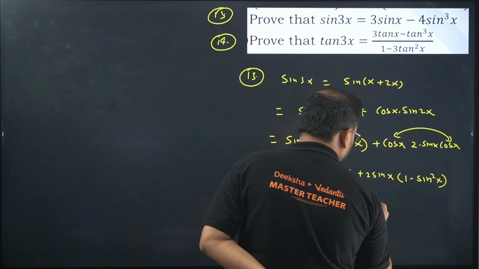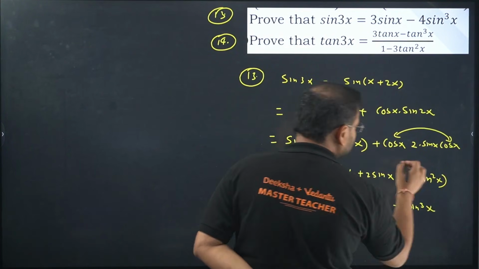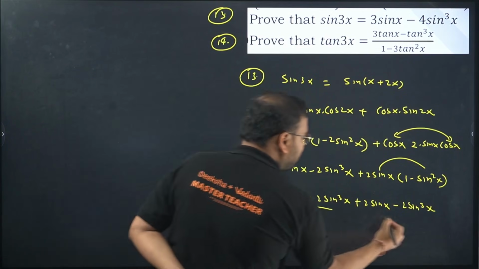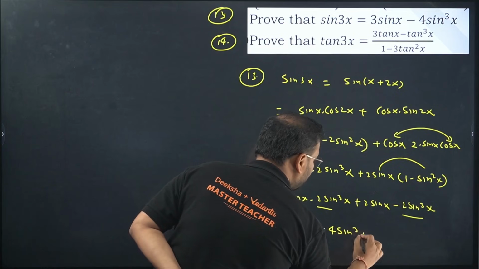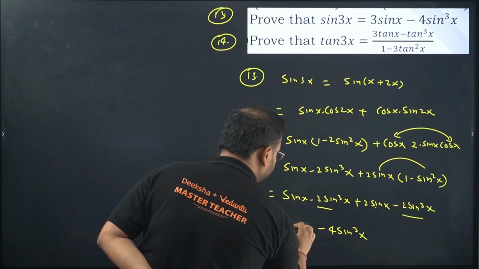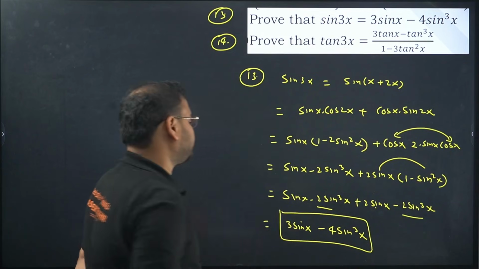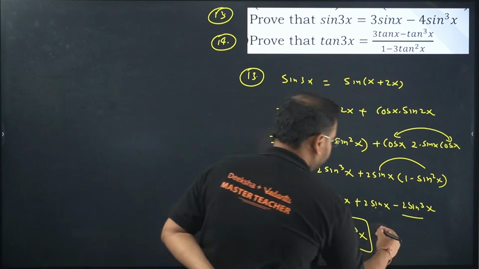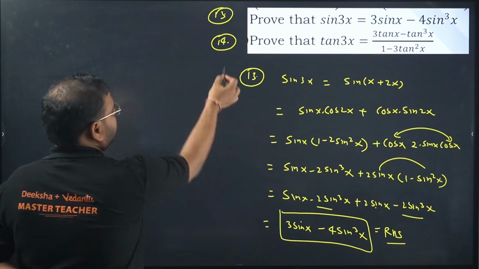Over here we get plus 2 sine x minus 2 sine cube x. Sine x into sine square will be sine cube. Minus 2 sine cube will become minus 4 sine cube x, and 2 sine plus 1 sine will become 3 sine x. That's your answer. Check, that's the formula, right? Hence proven, sir.